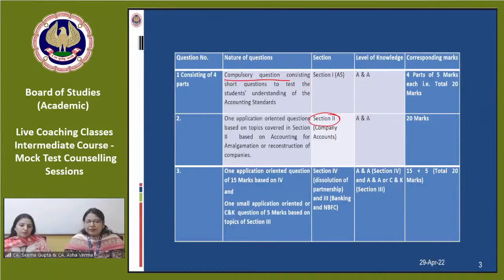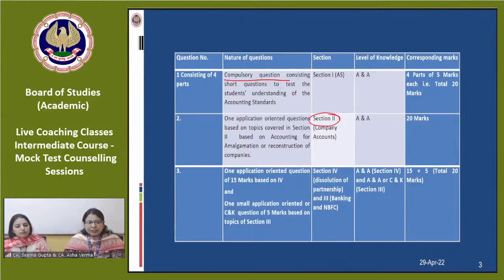And then we have a complete question on dissolution of partnership. Around 15 or 16 marks are asked on the dissolution of partnership. In partnership, we are covering chapter 2 basically, the entire partnership, where we solve the problems of dissolution of partnership besides amalgamation and conversion of partnership firm into company.